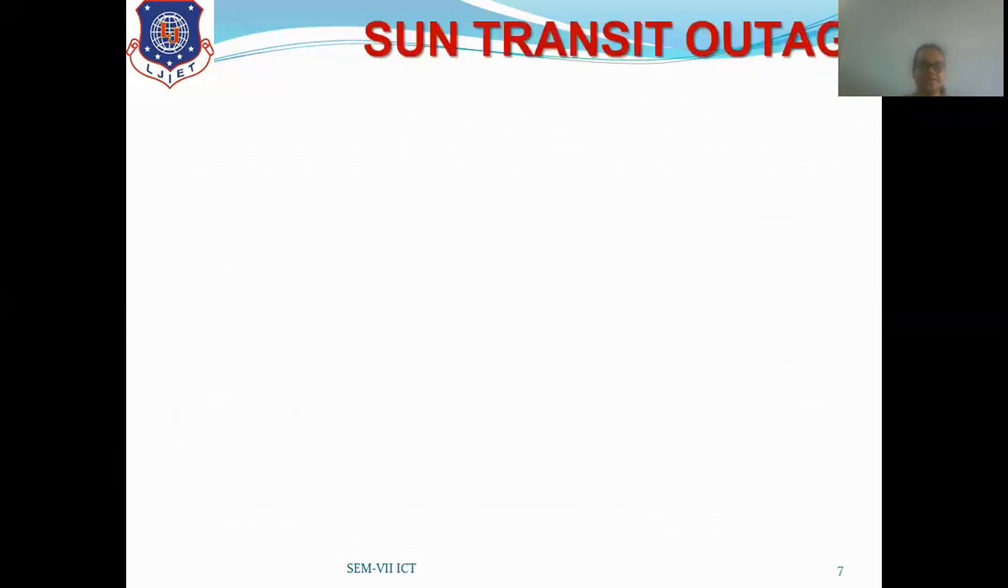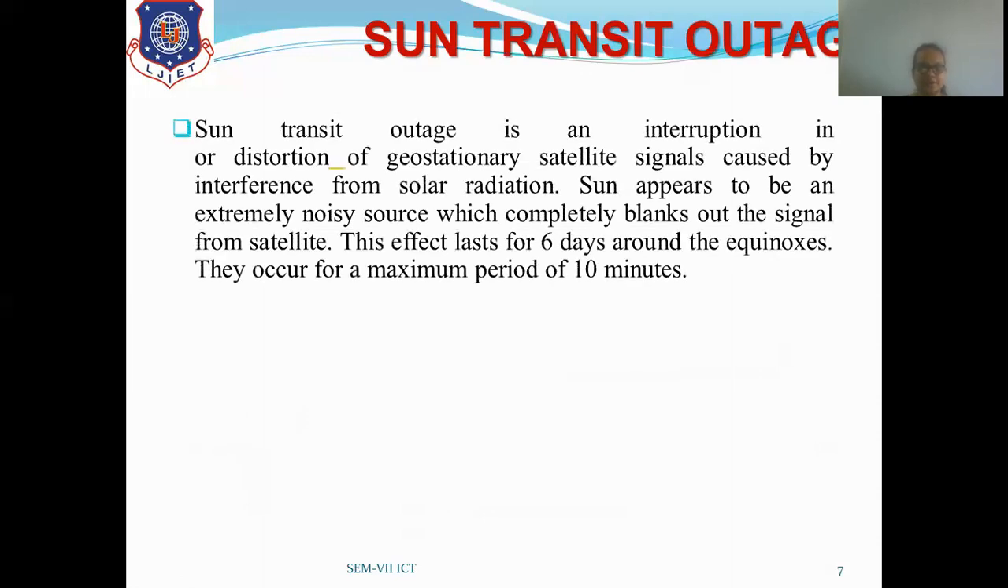Now, next is sun transit outage. When does this sun transit outage happen? In the last topic we discussed the position of the satellite behind the earth. Now, if the satellite comes between the sun and the earth, due to this the sun transit outage event occurs. What exactly is sun transit outage? We will discuss right now. So, the sun transit outage is an interruption or distortion of geostationary satellite signals caused by interference from solar radiation.